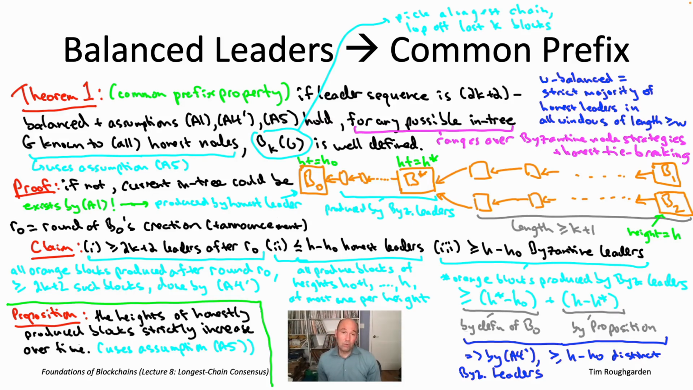And we showed that the only way this orange structure could possibly exist is if, on the one hand, there have been a lot of rounds, at least 2K plus 2 rounds, so it is a long window of leaders. And moreover, because there can't be too many honest nodes and there must have been a lot of Byzantine leaders, the window must have been at least 50% Byzantine, completing the contradiction.